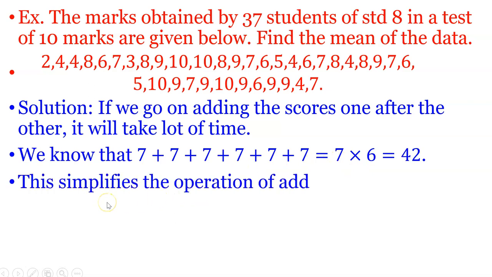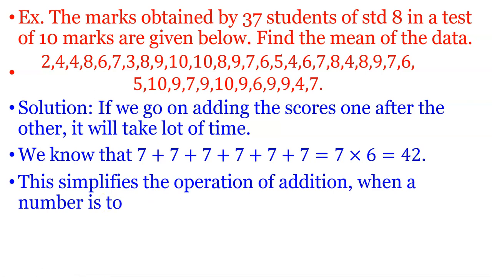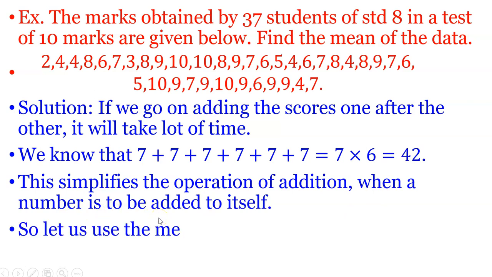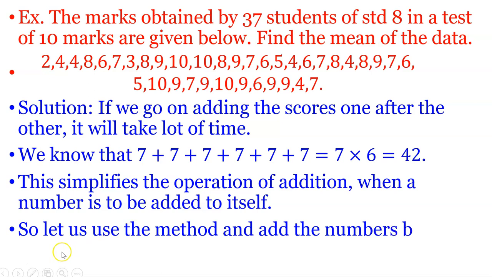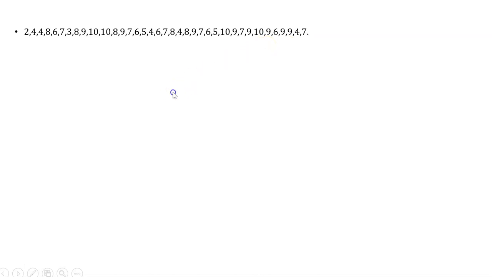This simplifies the operation of addition when a number is to be added to itself. So, let us use the method and add the numbers by classifying them. Now see this example. This is the data.